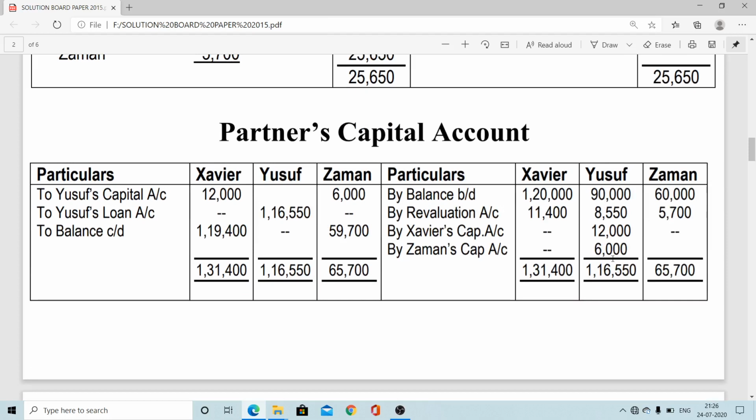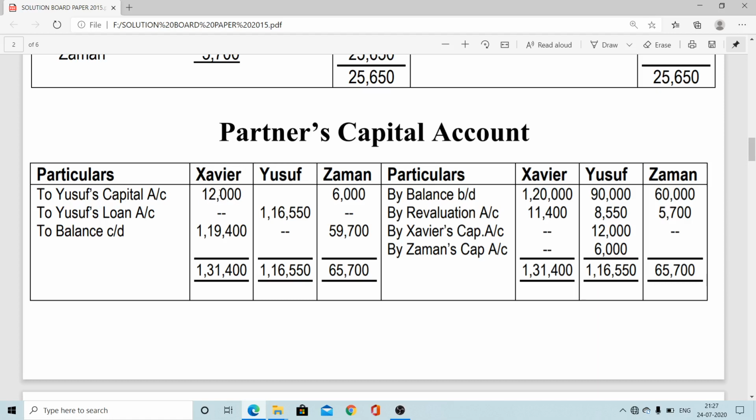And the goodwill part is by the remaining partners, X and Z. X will give Y 12,000, and Z will give Y 6,000. So that is 18,000 benefit, his share of goodwill value he got from the two remaining partners. And the reverse posting we have to put in the respective X column and Z column: X capital, Z capital to Y capital, 12,000 and 6,000.